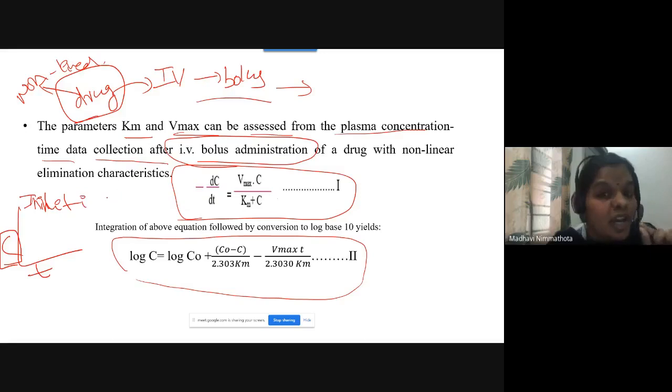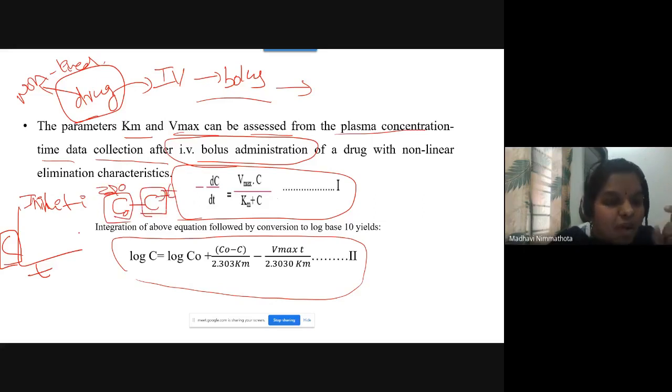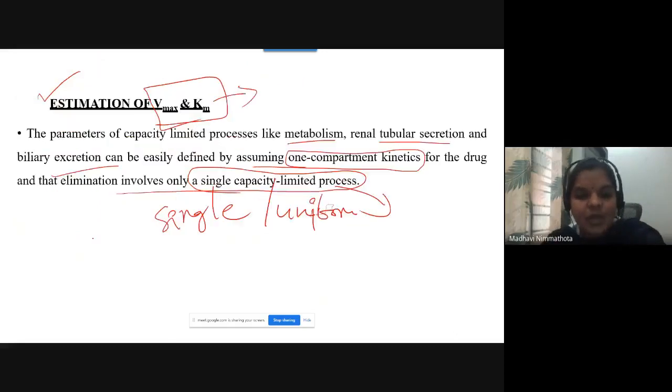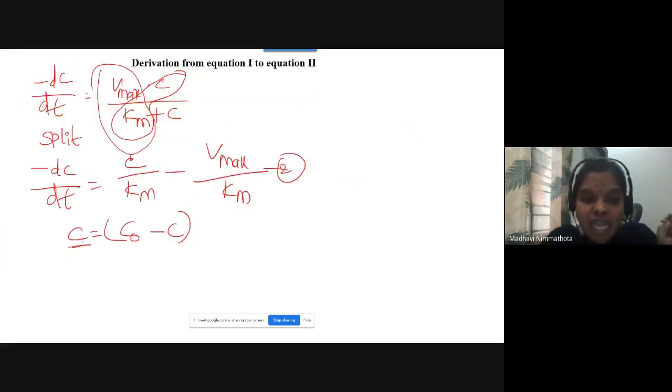Then only you can find out the difference between the initial plasma drug concentration and the later plasma drug concentration levels. So C0 is the initial plasma drug concentration at time 0. C is the plasma drug concentration at time t. So for that reason, in this equation, instead of taking C, you take it as C0 minus C.